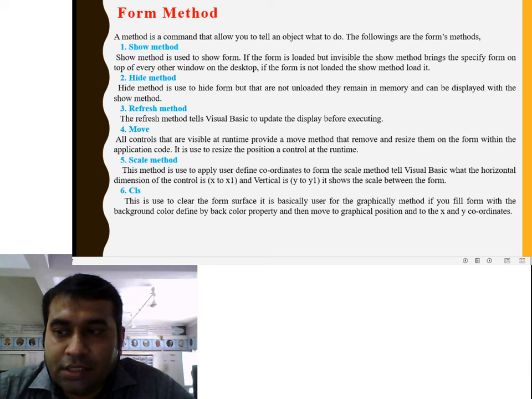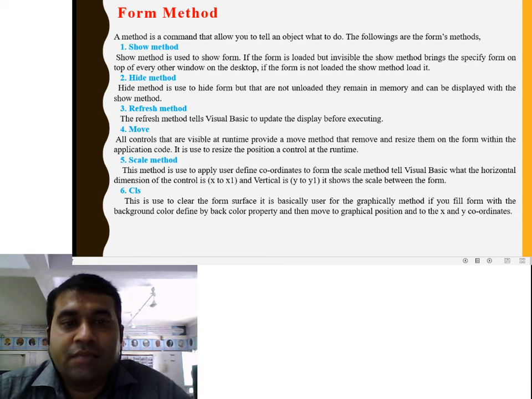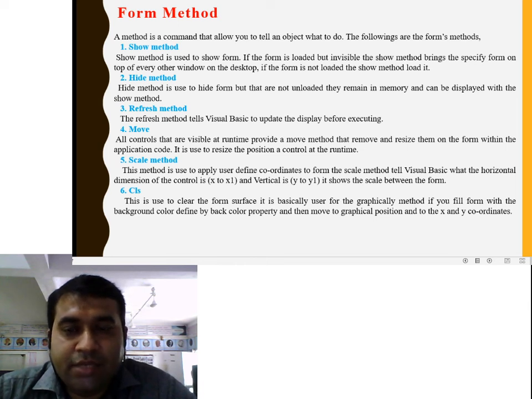Next is the scale method. This method is used to apply a user defined coordinate system to a form. The scale method tells Visual Basic what the horizontal dimension of the form is, x, and the vertical is y.